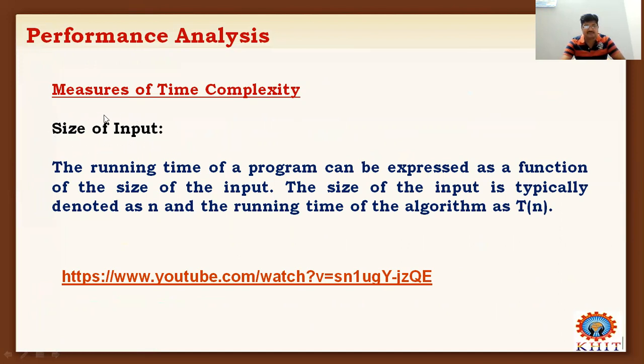Based on the size of the input, we can measure the time complexity of an algorithm. That means how many lines of code there are in an algorithm indicates the size of the input. So the running time of a program can be expressed as a function of the size of the input.